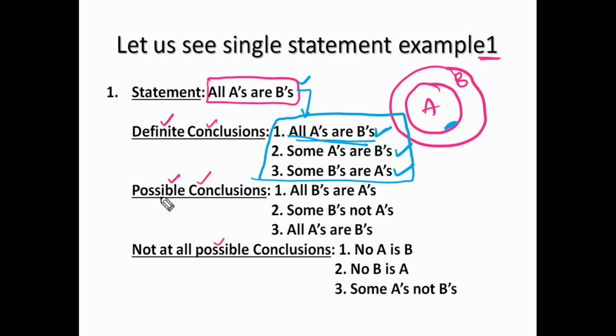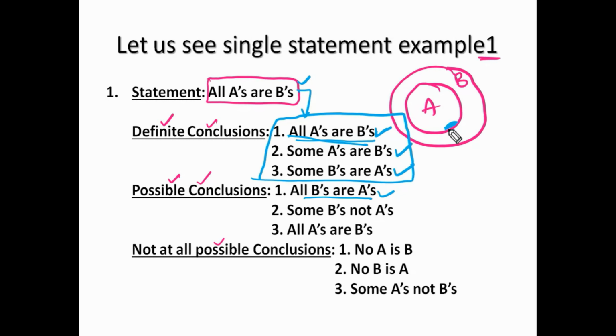Next, possible conclusions. All the definite conclusions can be considered as positive possible conclusions, along with them. All A's are B's, yes, it is the one already presented here. Some A's are B's is a possibility. Yes. Some B's are A's is a possibility. Yes. And all B's are A's is a possibility. See here, all B's are A's. Yes, that is also possible.